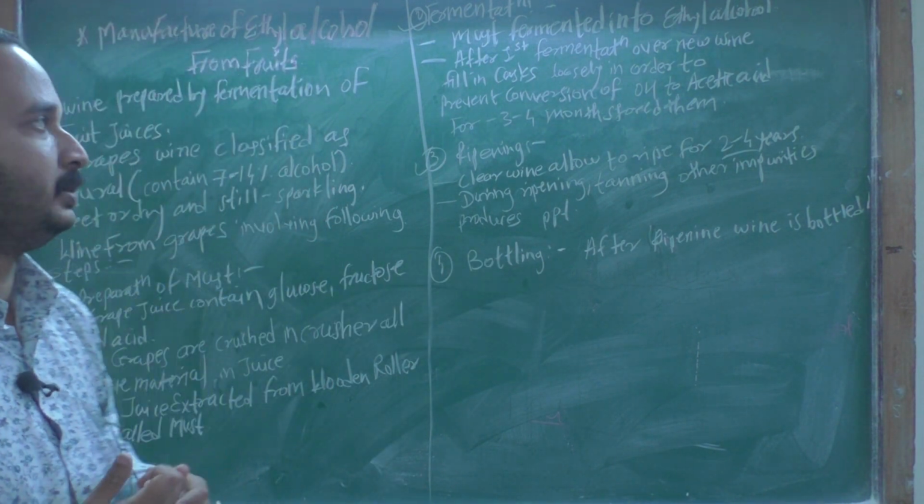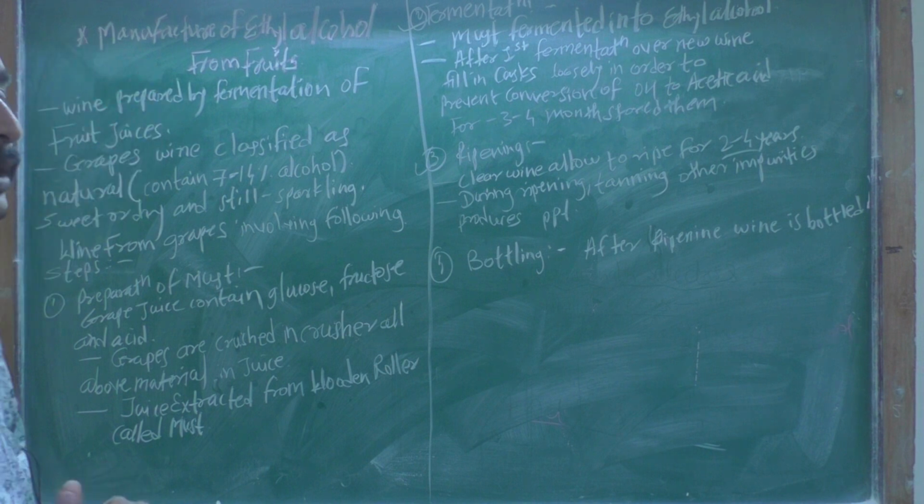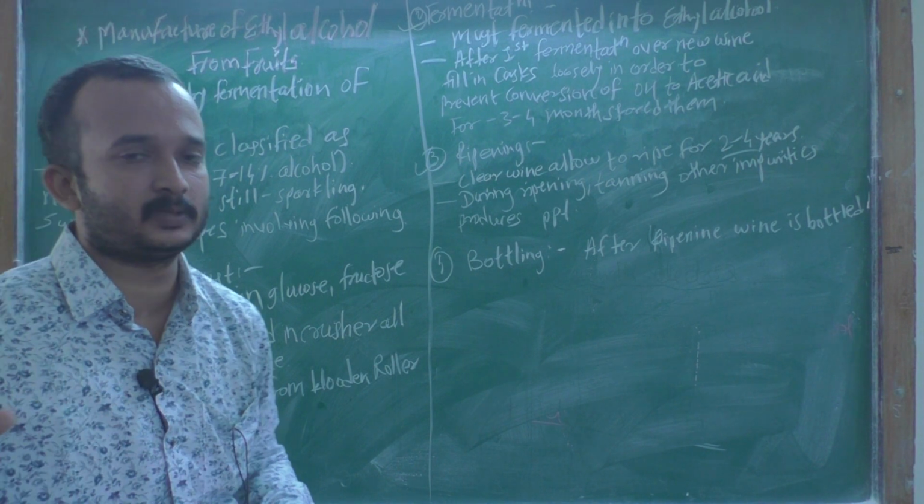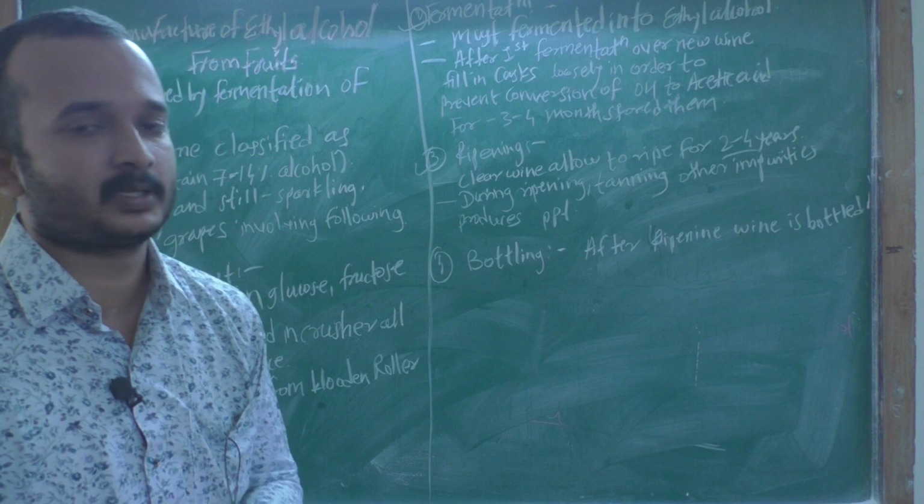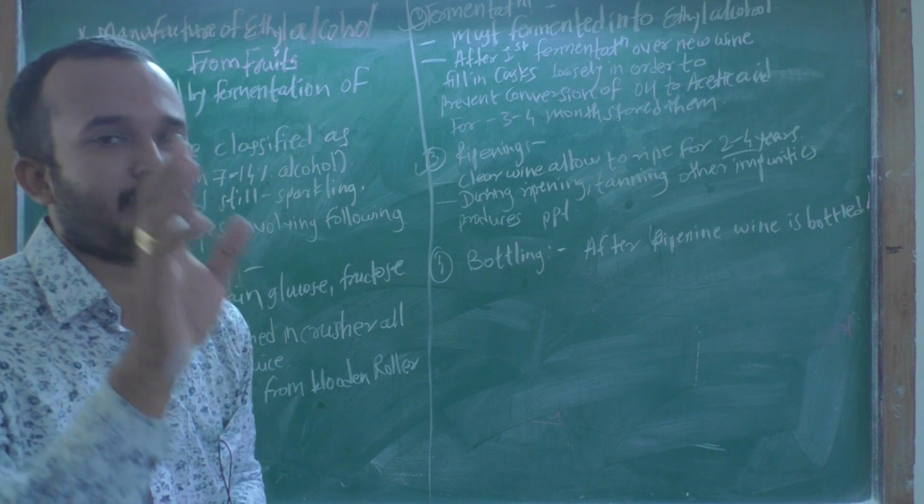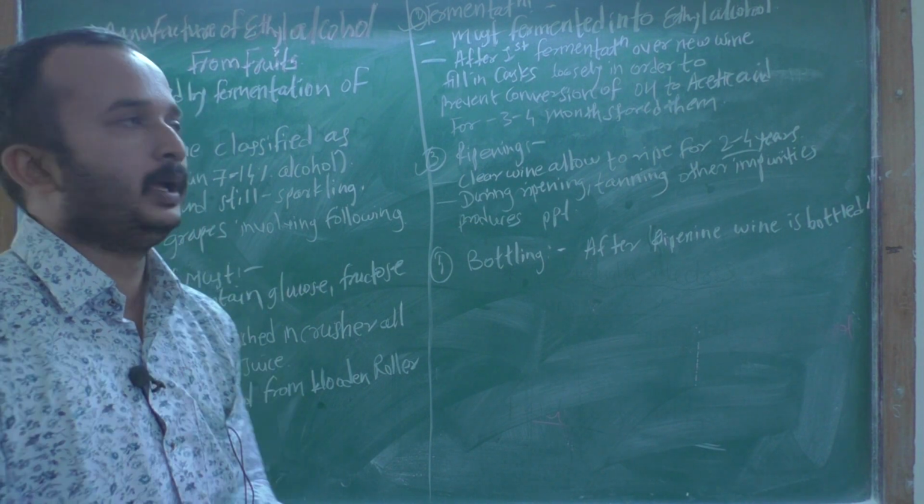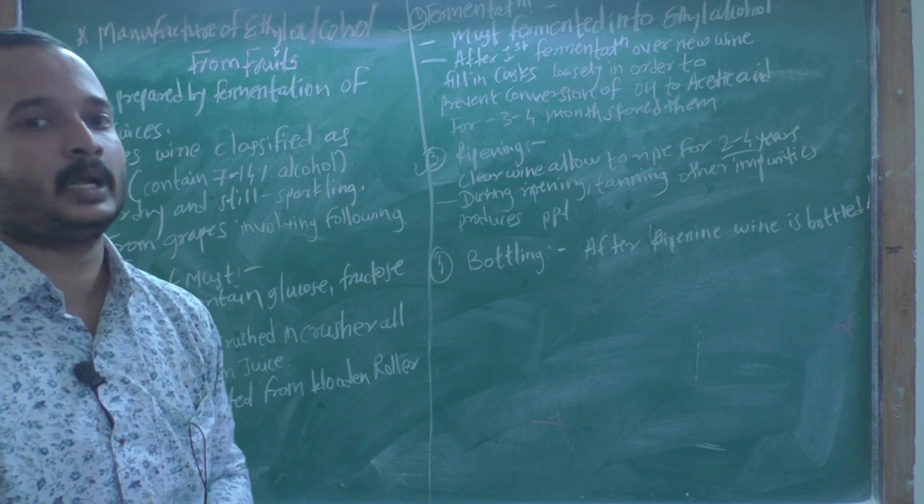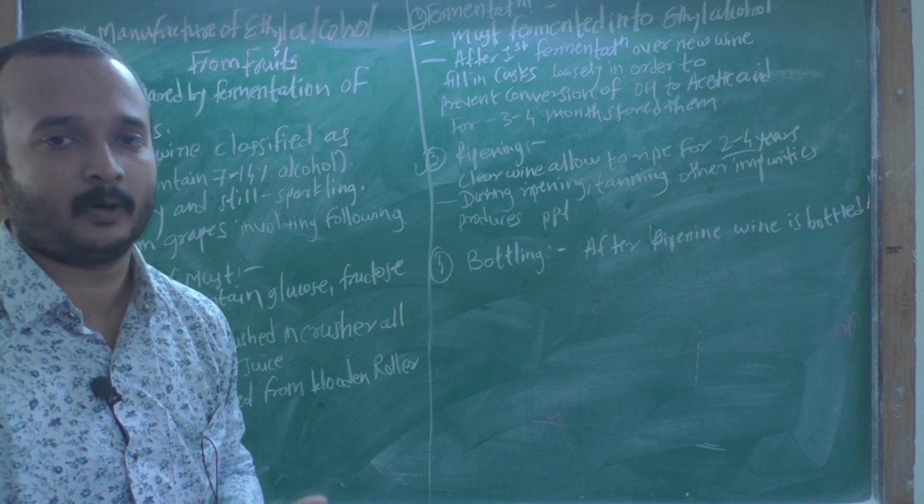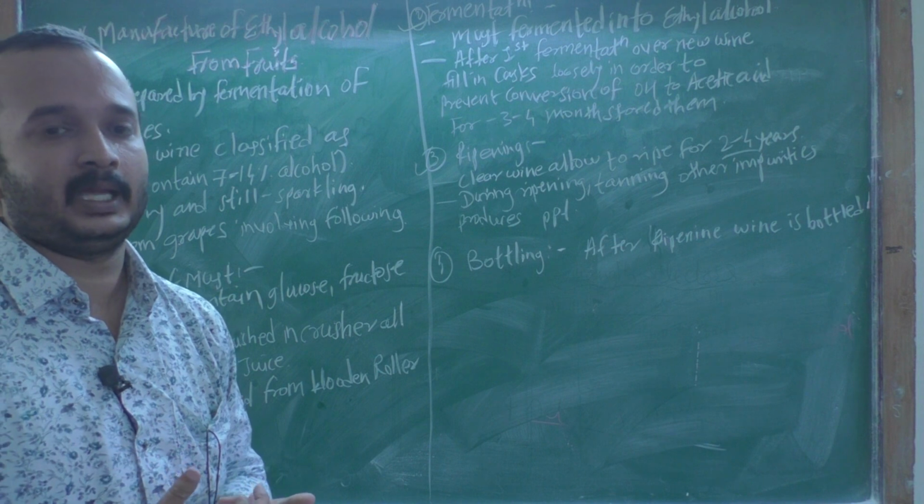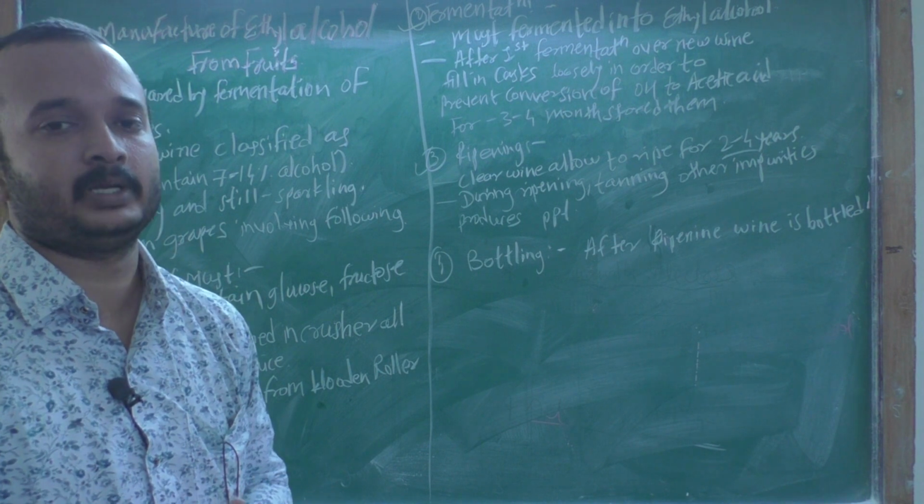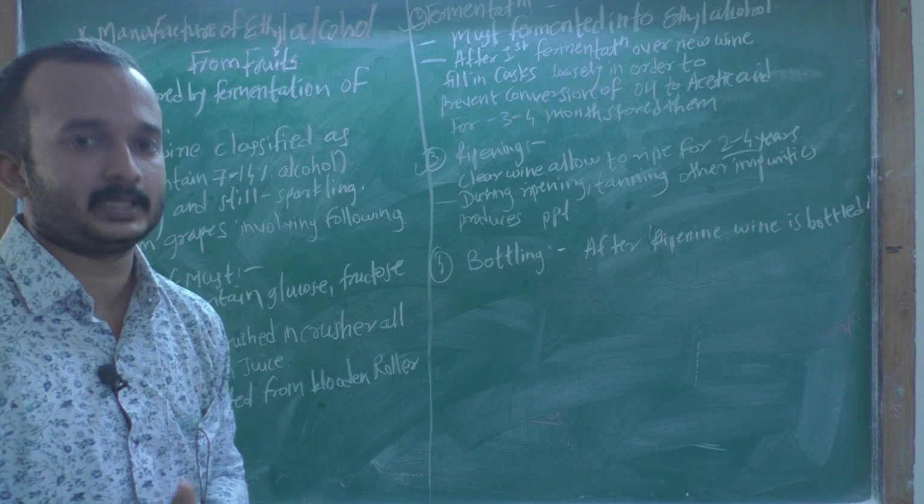So this is all about the manufacturing of ethyl alcohol from fruits, and these are the four steps in the manufacturing of ethyl alcohol. This point is over. Next time we will discuss the manufacturing of whiskey and rum, and some of the fermentation processes in the next lecture. Thank you.